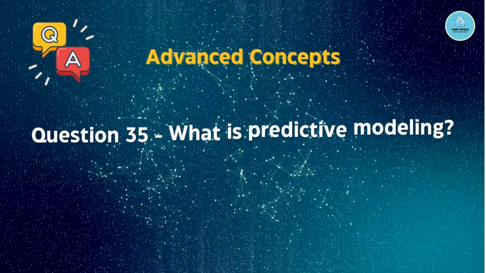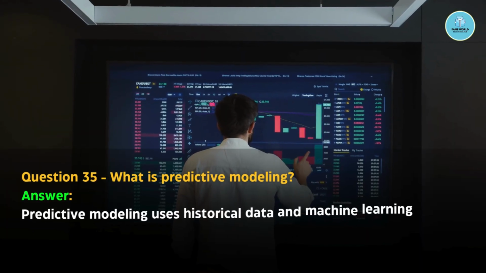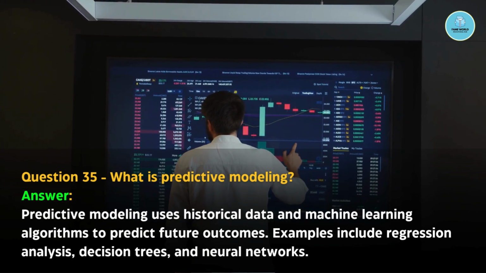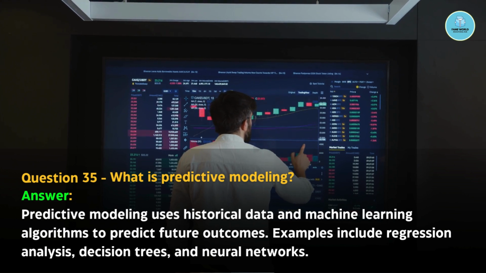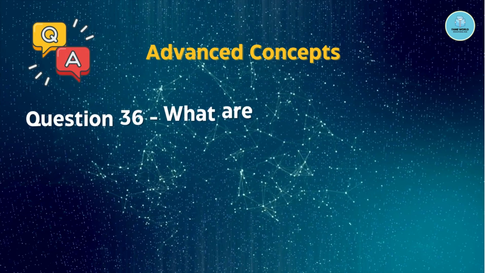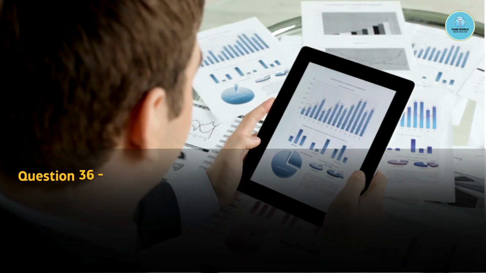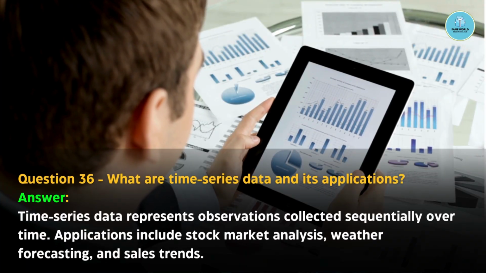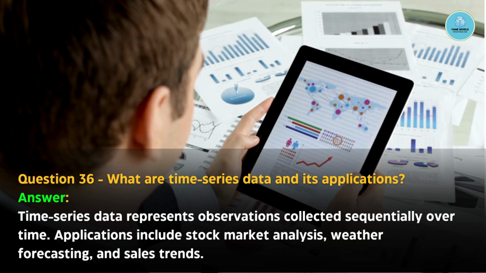Question number 35. What is predictive modeling? Predictive modeling uses historical data and machine learning algorithms to predict future outcomes. Examples include regression analysis, decision trees, and neural networks. Question number 36. What are time series data and its applications? Time series data represents observations collected sequentially over time. Applications include stock market analysis, weather forecasting, and sales trends.